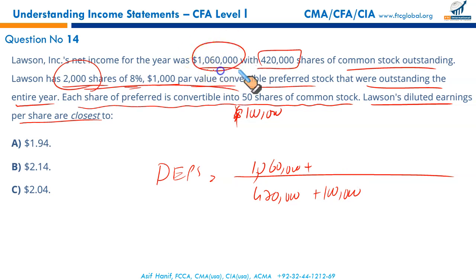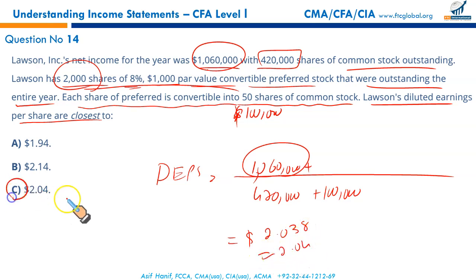Since this is the net income from which no preferred stock dividend has been deducted, please do not add the preferred stock dividend back. So dividing 1,060,000 by the 520 base should give you the diluted earnings per share of 2.038, and this could be rounded off to 2.04, and that matches your option C.